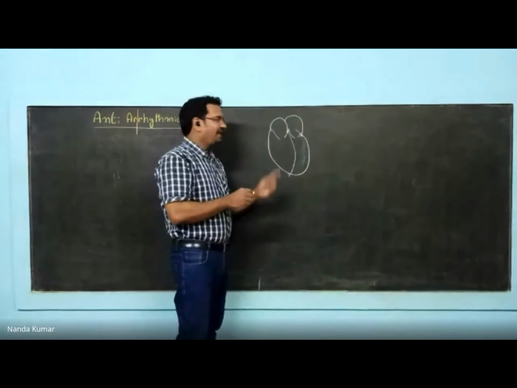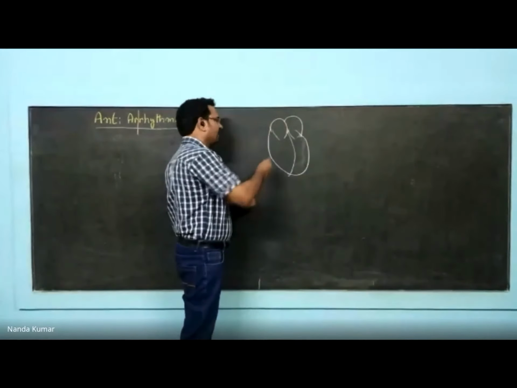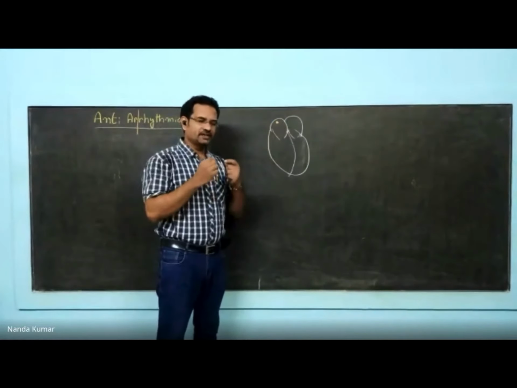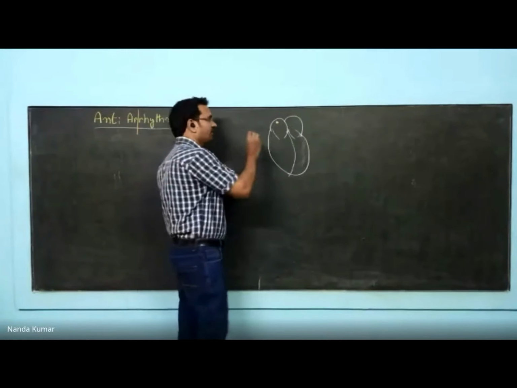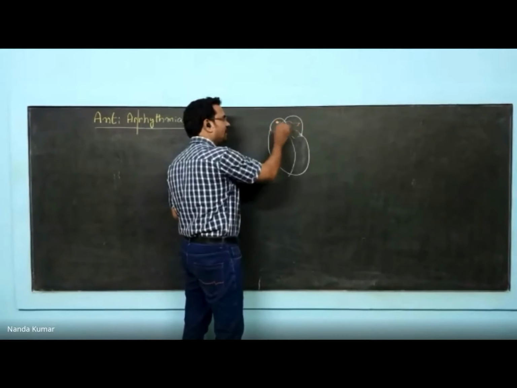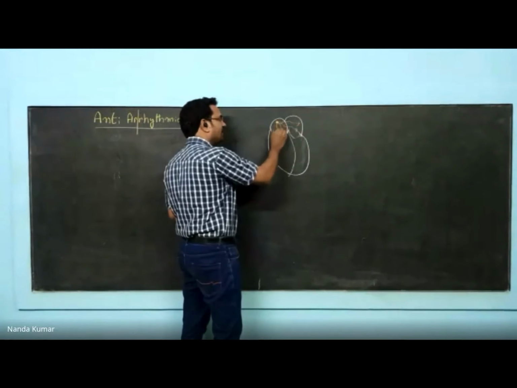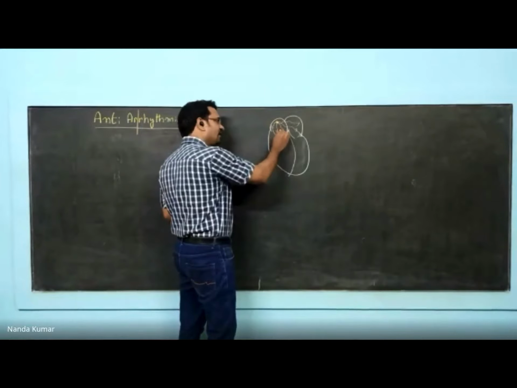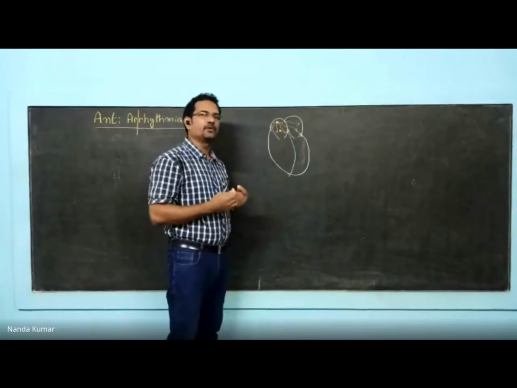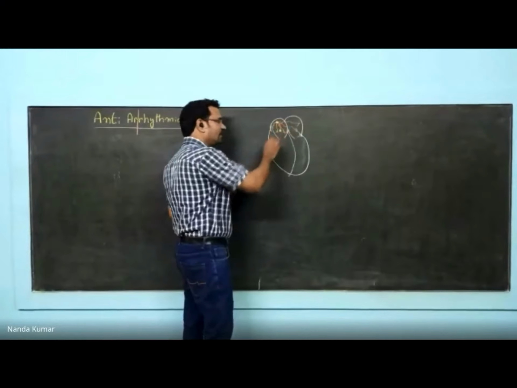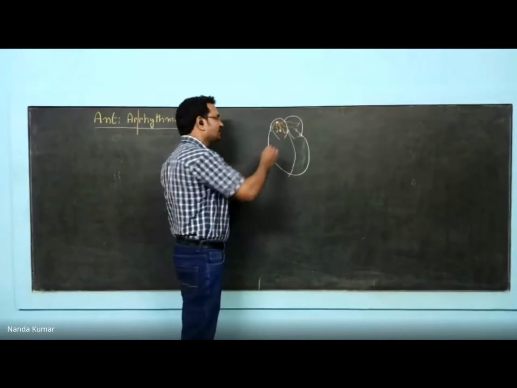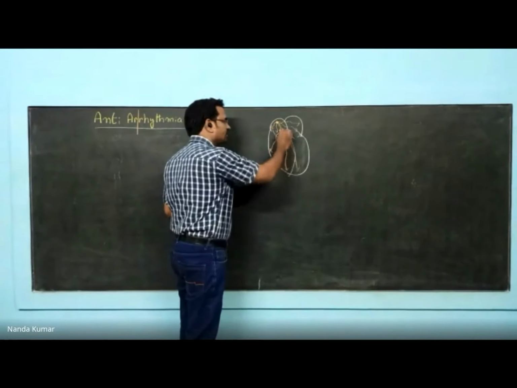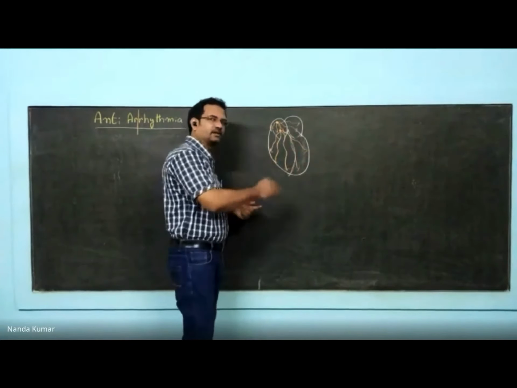Now, on the right side, you have the SA node. The SA node is known as the pacemaker cells in the heart. The initial signal starts from the SA node. When the SA node gives that signal, it travels to the entire atria, so the entire atria will undergo contraction. Now at this junction, in the atria, you have the AV node, the atrioventricular node. Once the signal reaches here, the AV node starts giving a signal, which will transfer to this entire heart region. So the signal will propagate till the apex of the heart, at the base of the heart.